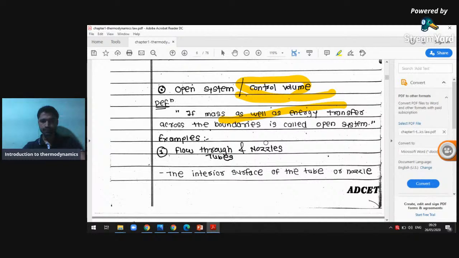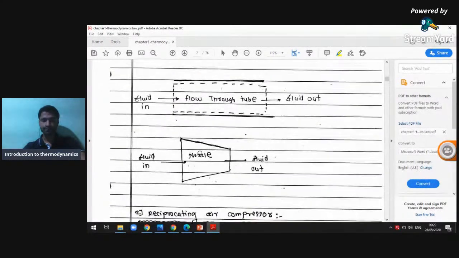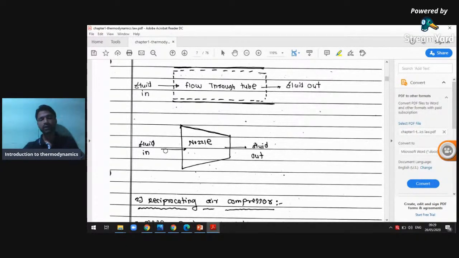If we have flow through a nozzle or flow through a pipe, take the example of a simple nozzle here. Initially some energy, some potential energy, is there before entering the chamber, and at the outlet of this chamber the pressure is converted to kinetic energy. So the transformation of energies takes place here. Initially the potential energy is there, and the potential energy is converted into kinetic energy. Also there is mass in and mass out.